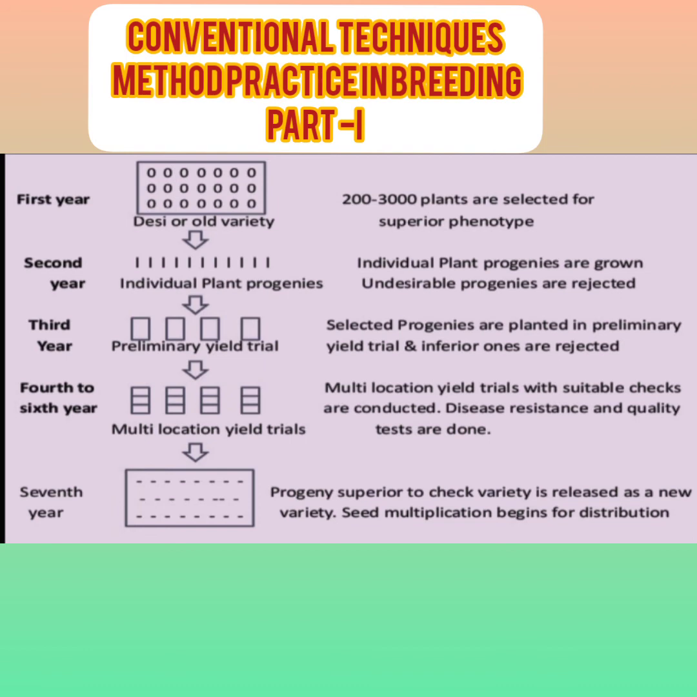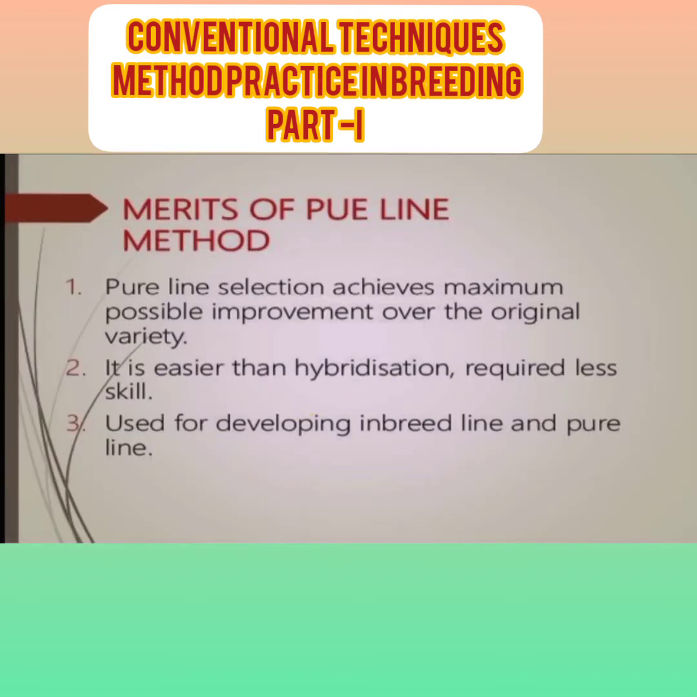In the third year, the selected progeny is planted in a preliminary yield trial test, and the inferior ones are rejected. The preliminary yield trial is checked in the third year, and from the fourth to the sixth year we have to check a multi-location yield trial test. If any variety is suitable across many locations, then multiplication will be done and it is released as a commercial variety by pure line selection.